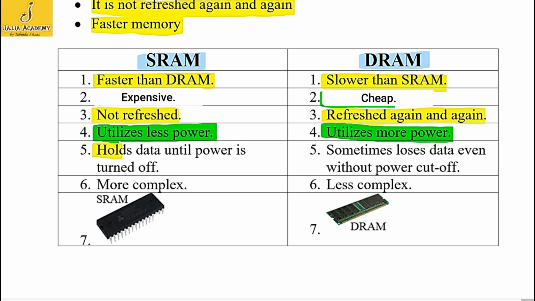The SRAM holds data until the power is turned off, but dynamic RAM sometimes loses data even without power cut off. The next difference is static RAM is more complex and the dynamic RAM is less complex. This is an example of static RAM and this is an example of dynamic RAM.